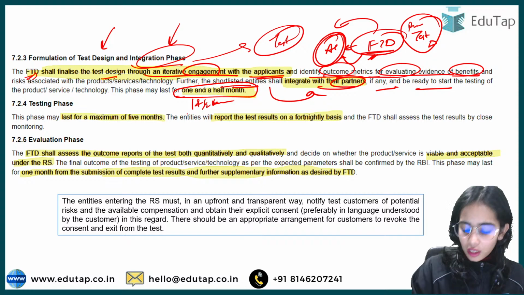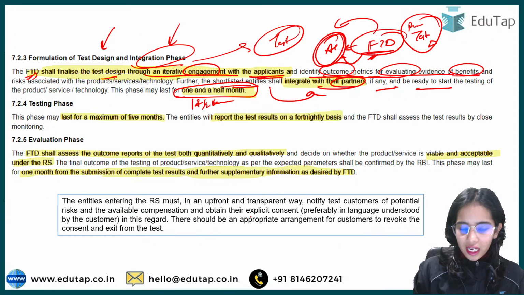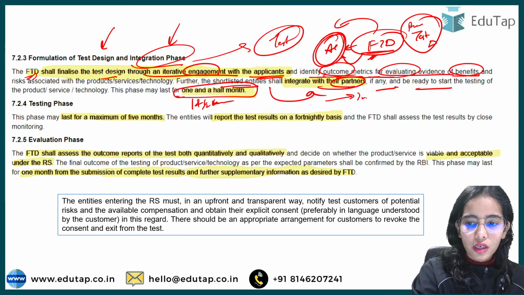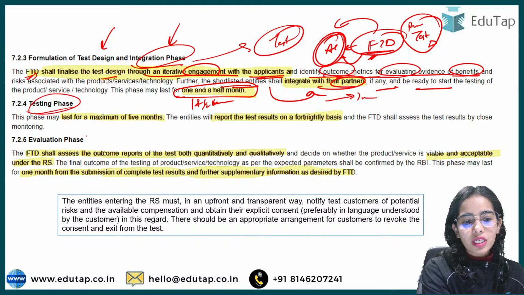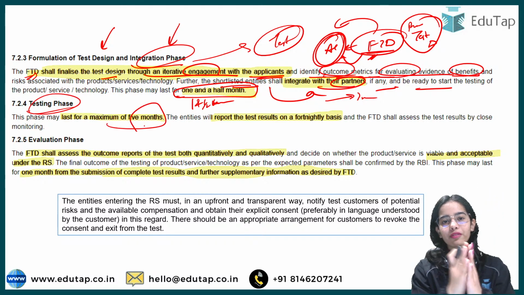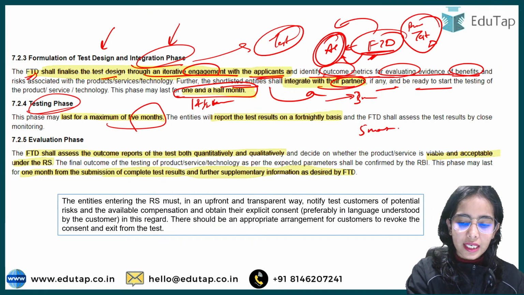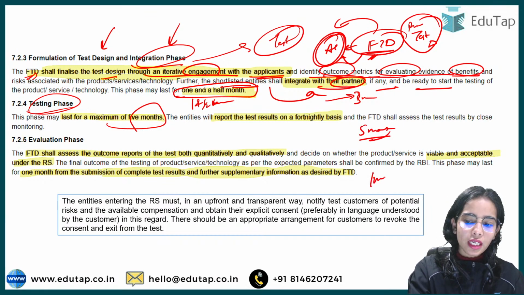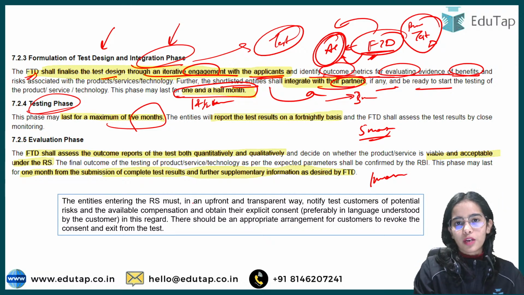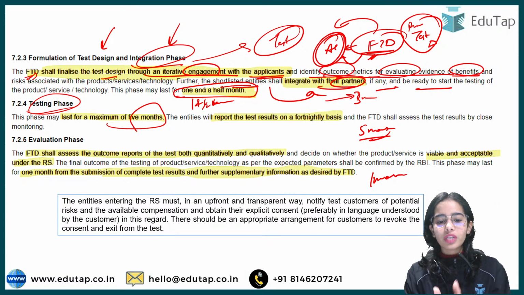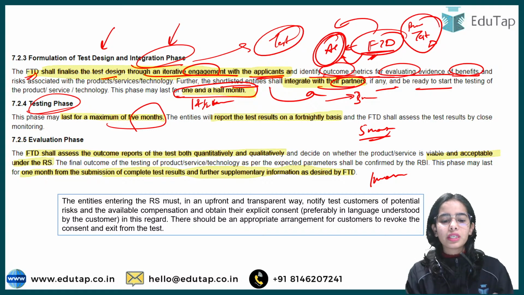So that means 1.5 months here, 1.5 months here. So 3 months are already gone. Then the testing phase will start, and that is for a maximum of 5 months. So 3 months before, 5 months in the testing phase, so that is 8 months, and then the last 1 month is for the evaluation phase. Okay, so this is the whole idea. You can read more about this, but this is the basic idea.